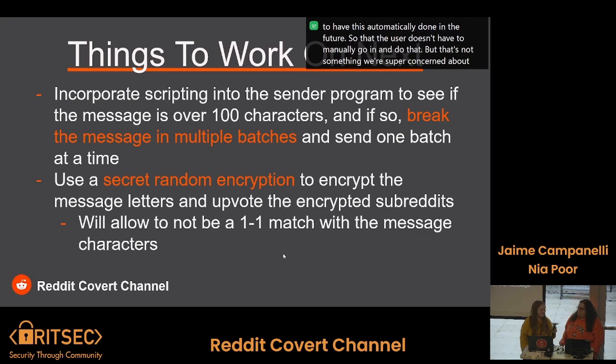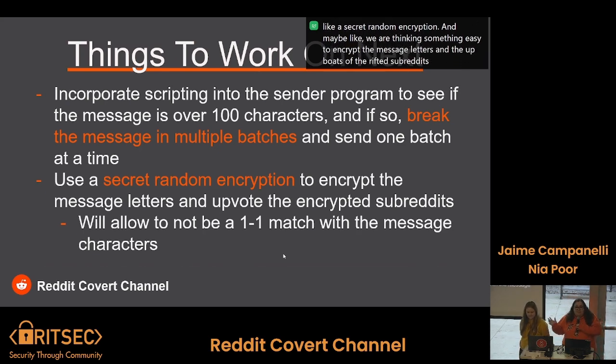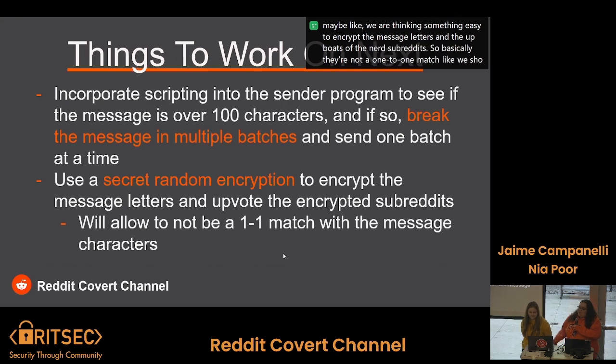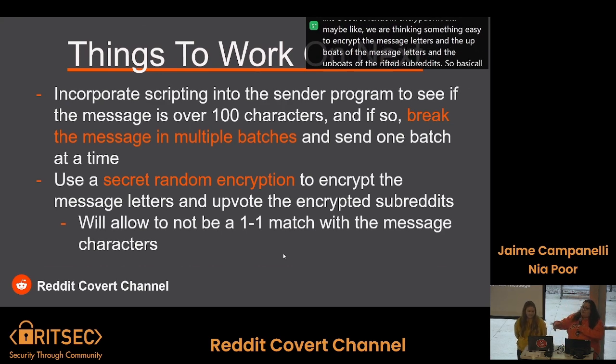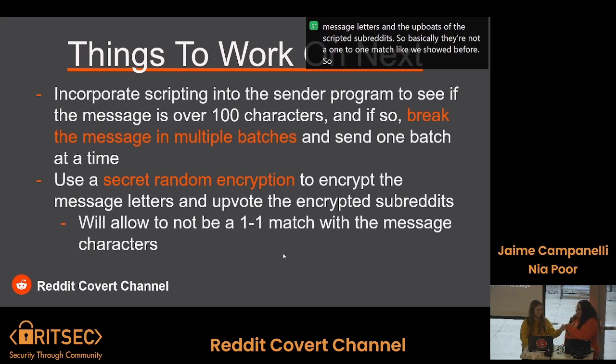It works. And then the last thing that we want to work on is using a secret random encryption, maybe like a Caesar cipher, something easy, to encrypt the message letters and the upvotes of the encrypted subreddits. So they're not a one-to-one match like we showed before. If someone notices it and could see the message, that's kind of bad, so if we were able to encrypt it.